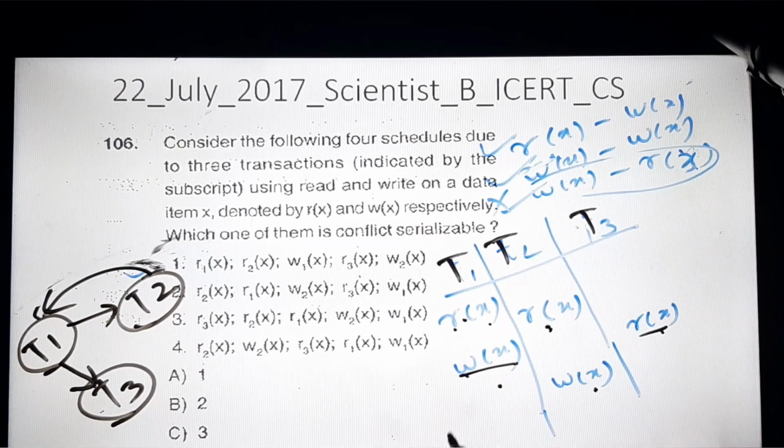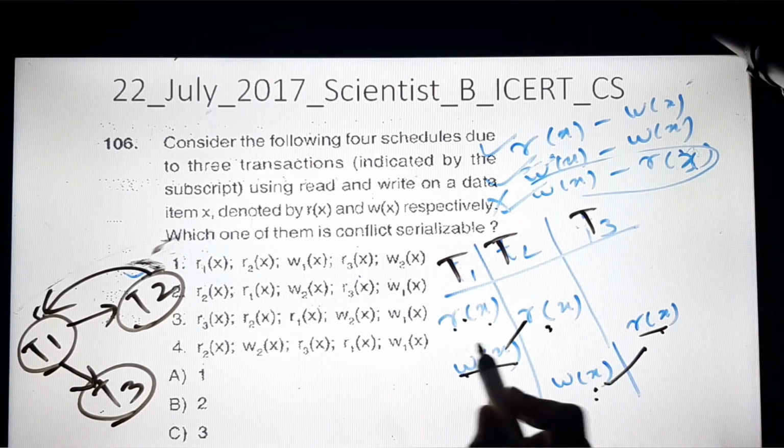Again next will be T2 to T1, and then I have to check for T3 to T1, T3 to T2, Rx, Wx. Is there a conflict operation? Yes, so I can have a conflict operation. So see, look at the conflict operations.